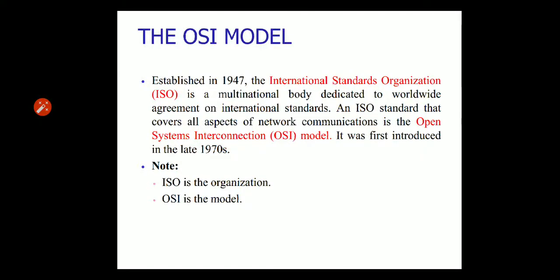आज हम देखेंगे what is the OSI model and how it works. So it was established in 1947. ISO means International Standard Organization, a multinational body dedicated to worldwide agreement on international standards. The ISO standard that covers all the aspects of network communication is the Open Systems Interconnection, which we call the OSI model. Okay, so it was first introduced in the 1970s.